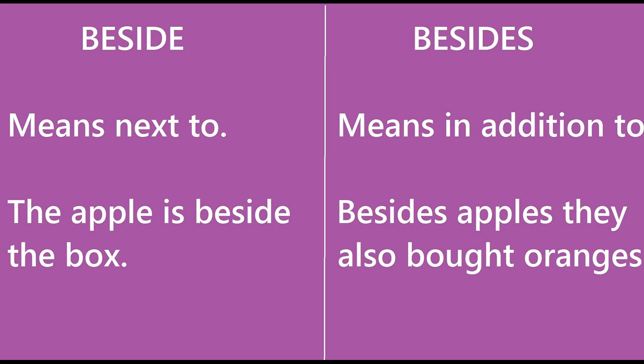Besides means in addition to. Besides apples, they also bought oranges. This sentence means they not only bought apples but also oranges. Means something extra, something in addition to. Besides means something in addition to. If we replace besides with in addition to, the sentence becomes: in addition to apples, they also bought oranges. So they bought apples and oranges. Whereas beside means next to. The apple is beside the box. That is, the apple is next to the box.